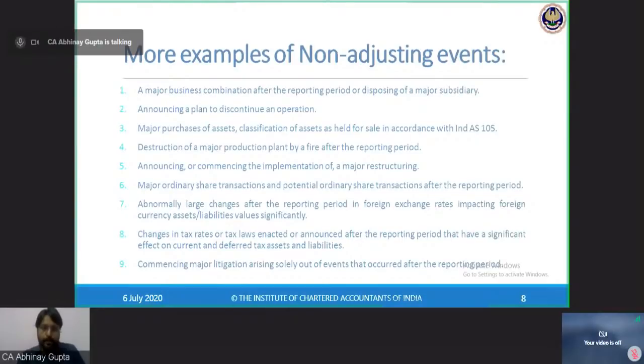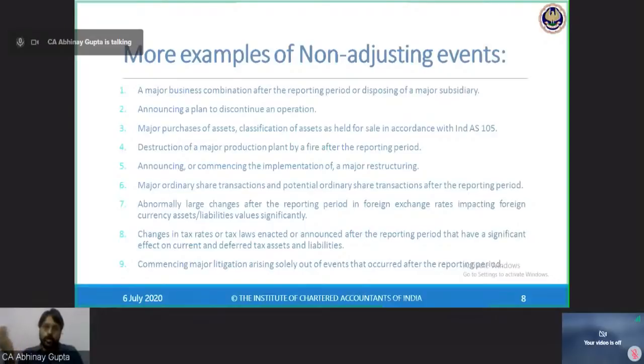Point number 7, abnormally large change after the reporting period in foreign exchange rates impacting foreign currency assets and liabilities values significantly. Now again, like share market, there is a forex market.